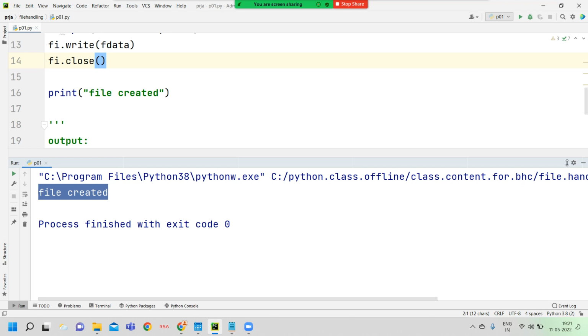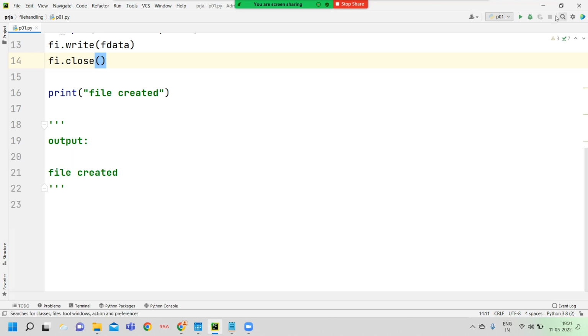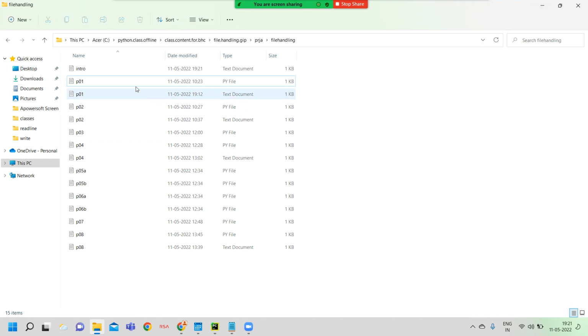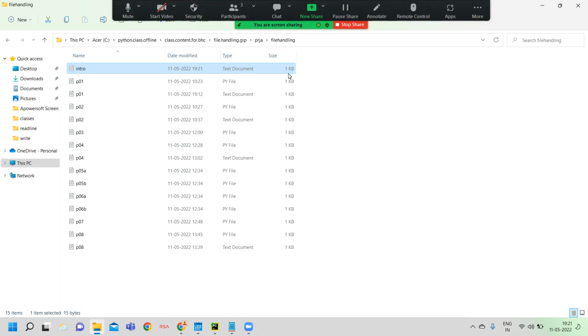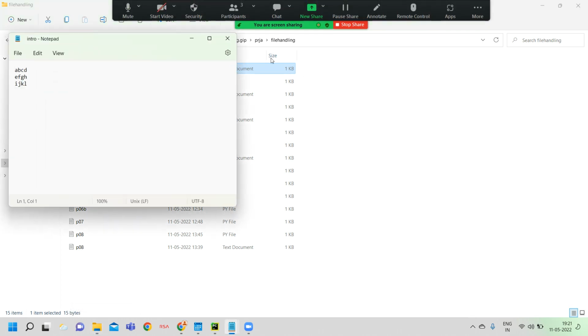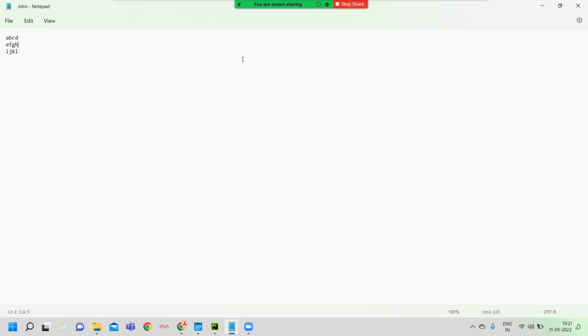Now this program returns output for our confirmation: file created. Now here I minimize PyCharm. Here I want to check whether the file is created or not. Yes, the file is created at 1921. What is the file size? It's 15 bytes. Okay. Again I will try to open that file. See here, this is that file content.